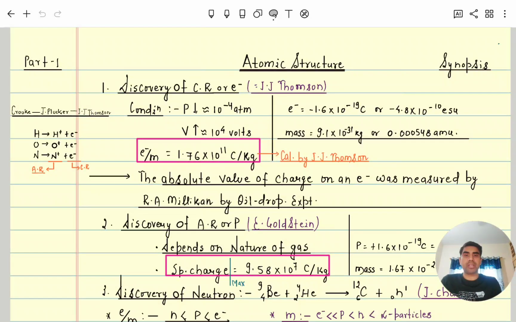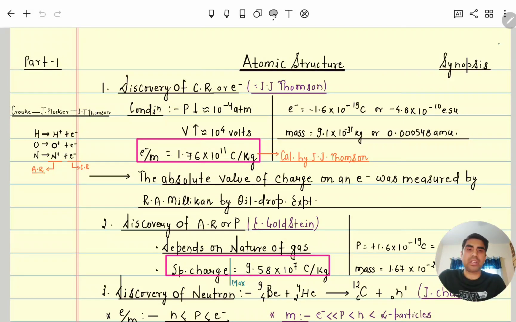Another property he studied is that when he applied an electric field, the cathode ray particles deflected towards the positive plate, and when he applied a magnetic field, they deflected towards the north pole. From there he concluded that these cathode rays, since they move from cathode to anode, are negative rays. This negative ray was named the electron by Stoney, another scientist.